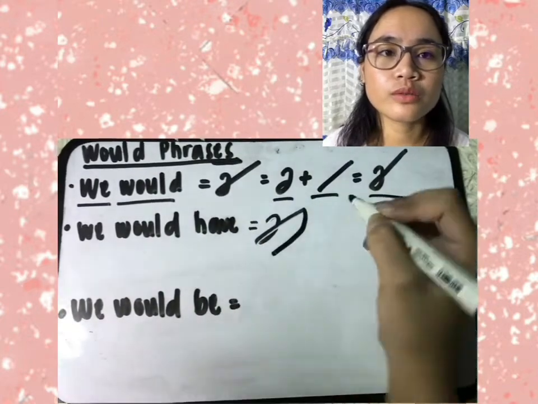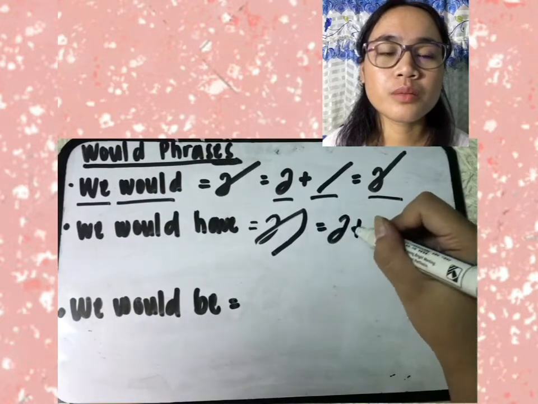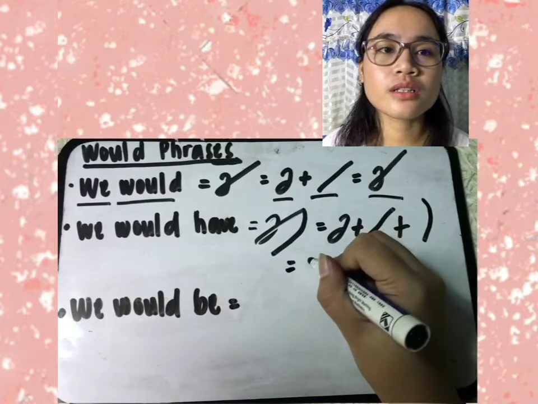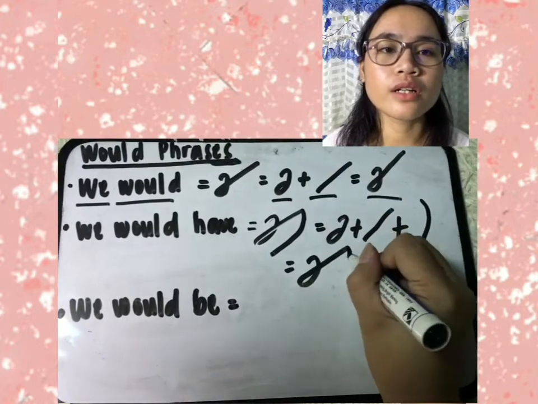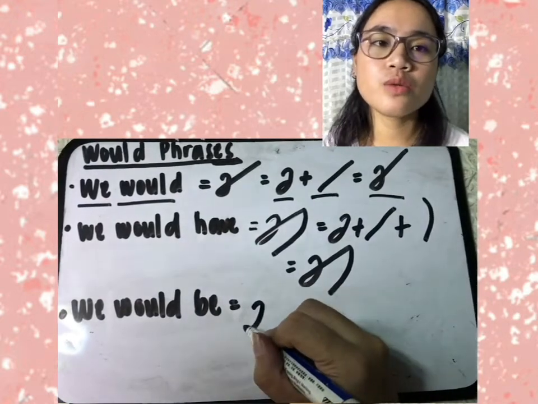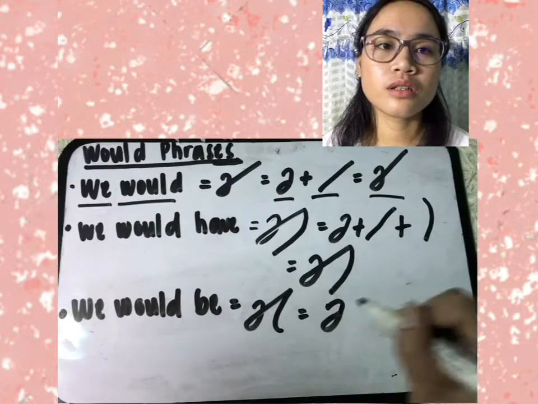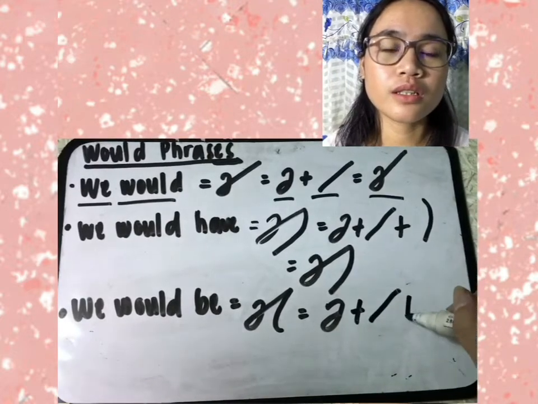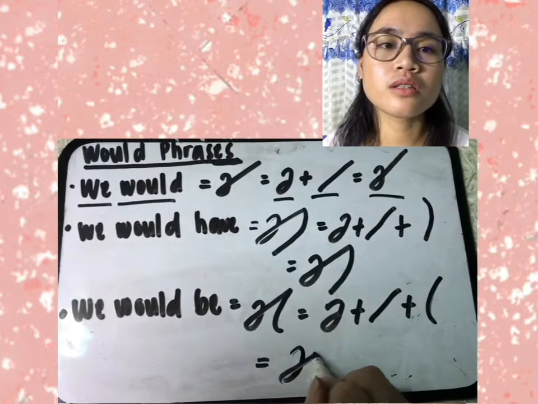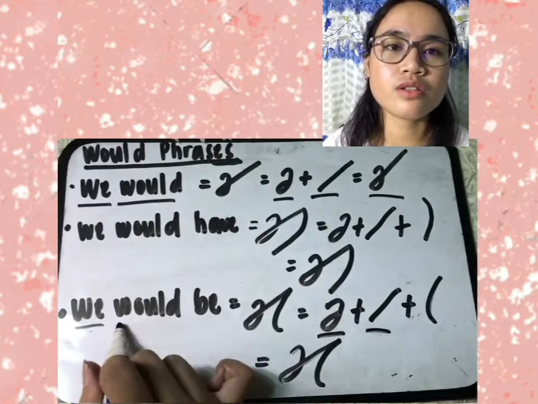We plus would, long forward slanting line, then a long downward curve. So "we would have." Next, "we would be." UE, then would, then be, a long downward left curve for the representation of B.